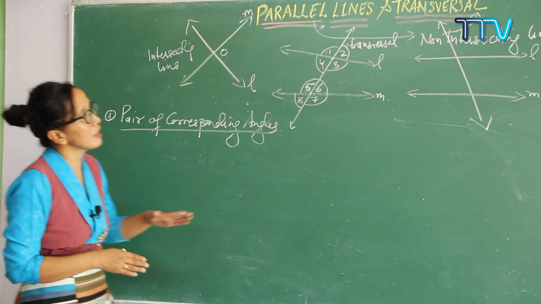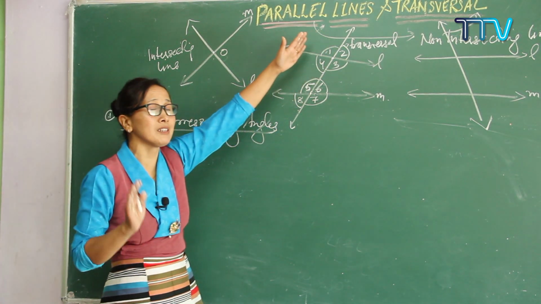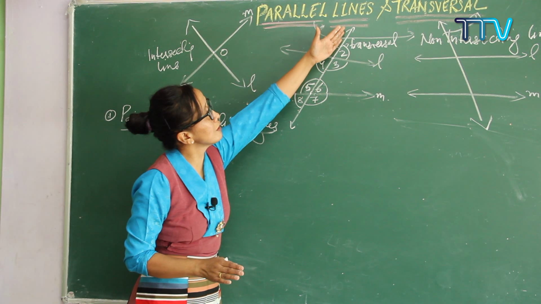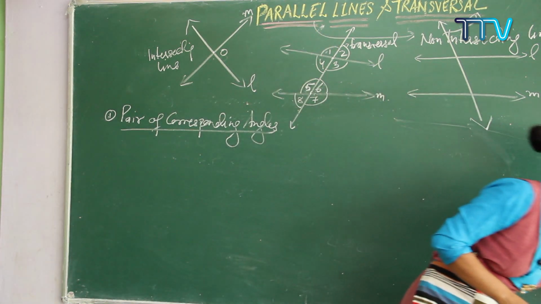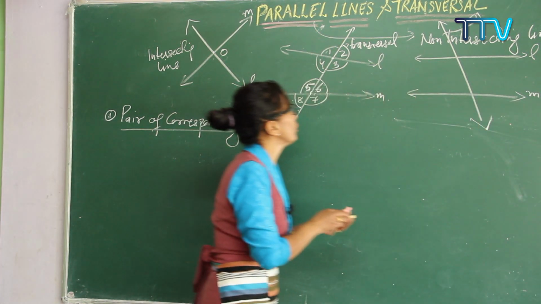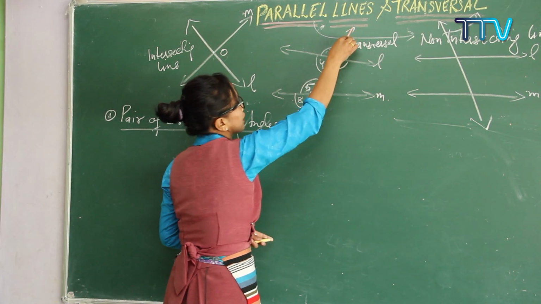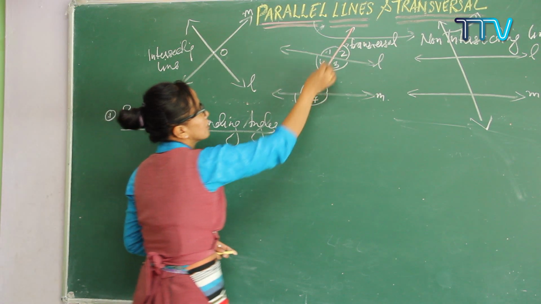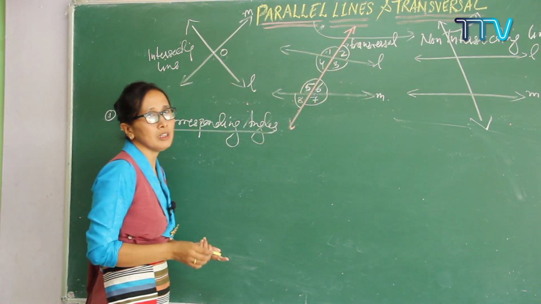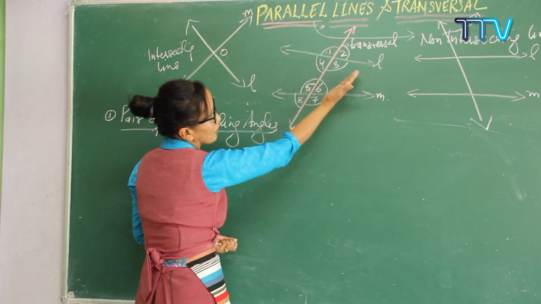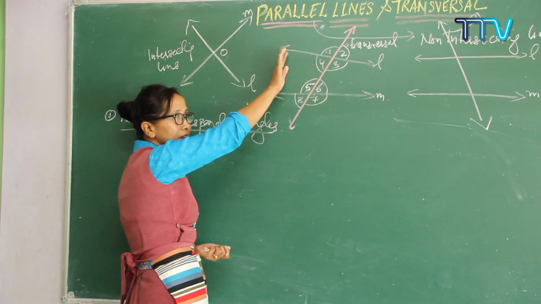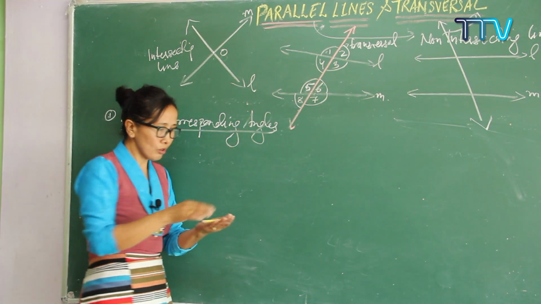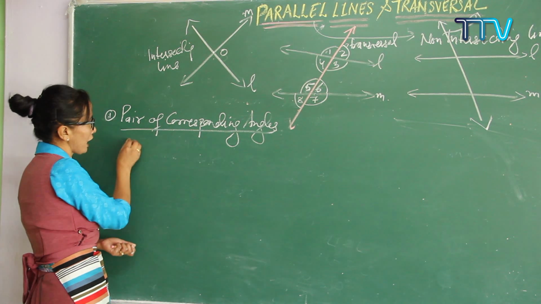First of all, you have to identify the transversal very clearly. Let me draw it here. This is your transversal, the pink one. I'm highlighting it. This is one side of the transversal and this is the other side of the transversal. Correct?